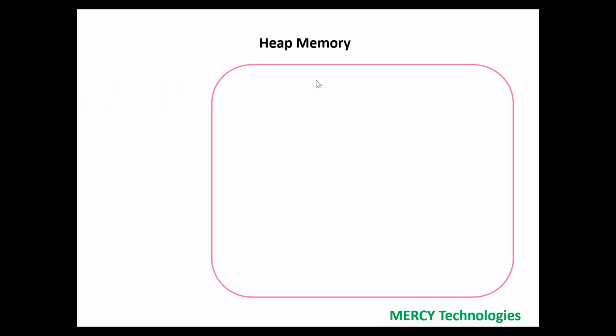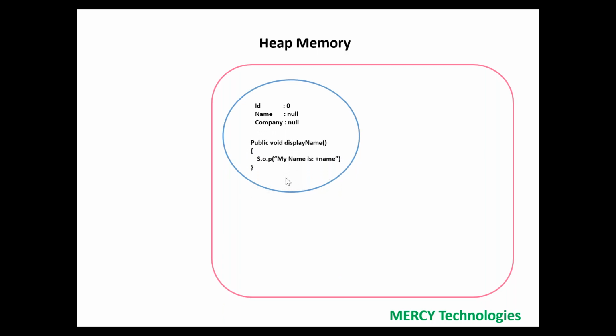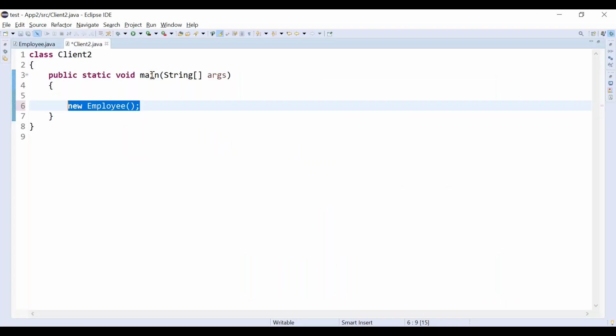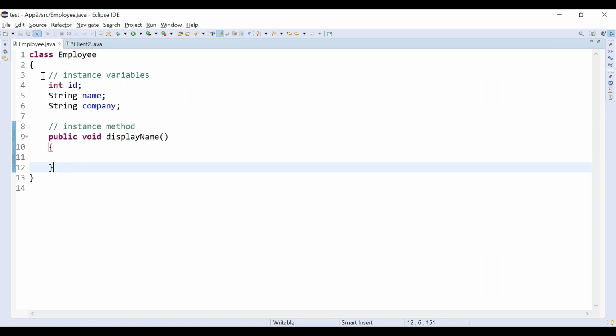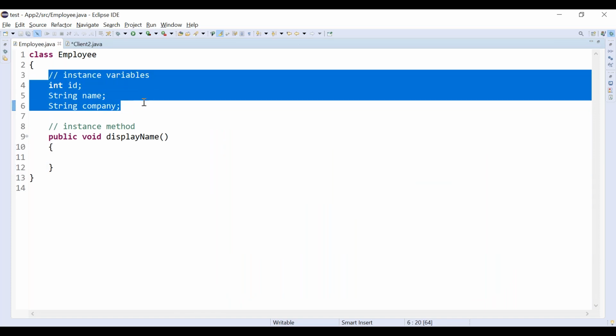So whenever we are creating an object, what happens? There is a memory area called heap memory in Java. When we use the new keyword, it will create one object. See here, in the heap memory, one physical object is created. So what does that object contain? It contains ID, name, company, because that is what the class contains. It contains all this data, right? ID, name and company.